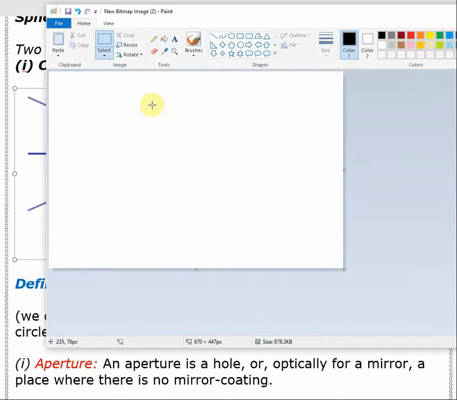Let's say this is a concave mirror, and this is the principal axis.